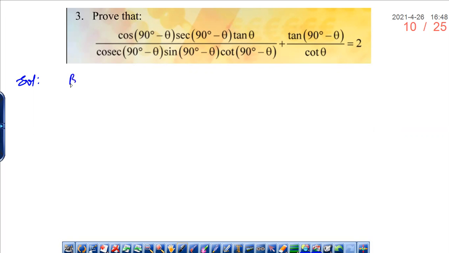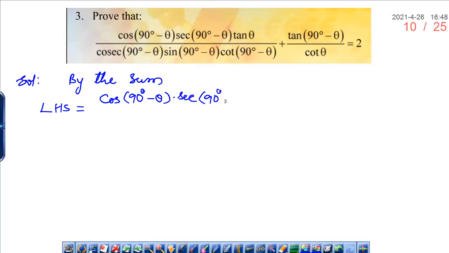So by the sum, we will take the LHS. We will write it first. Cos 90 degrees minus theta into secant 90 degrees minus theta into tan theta.